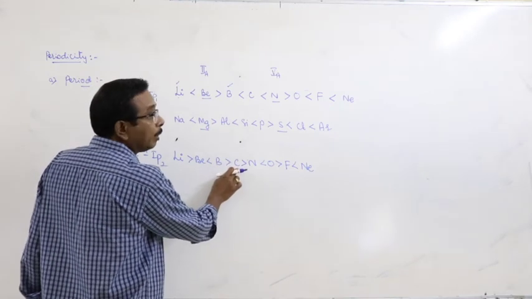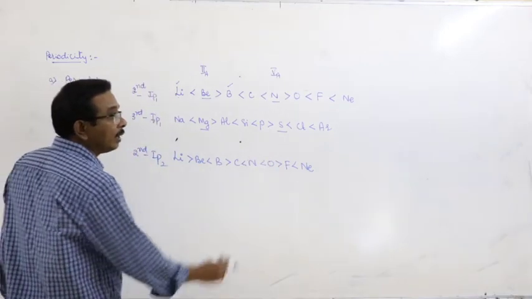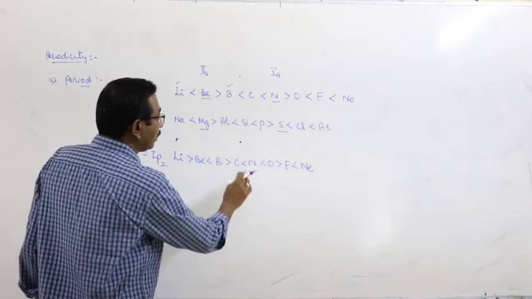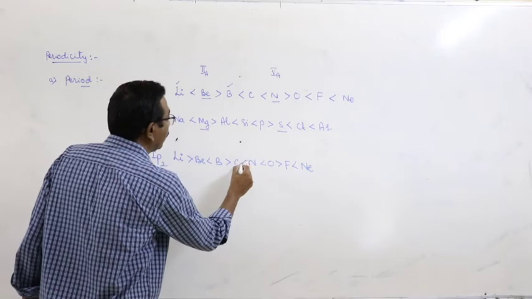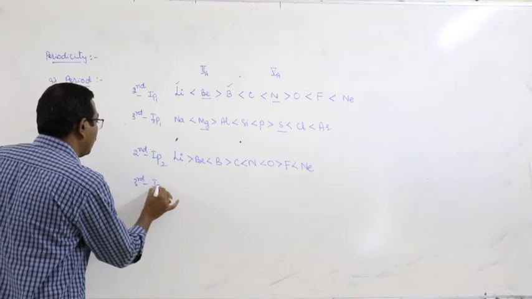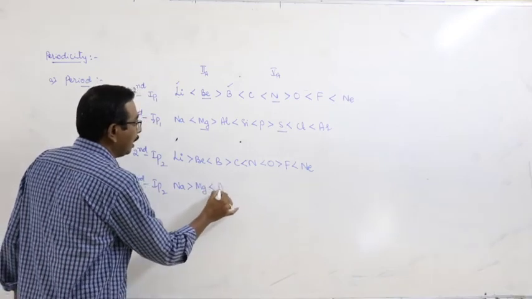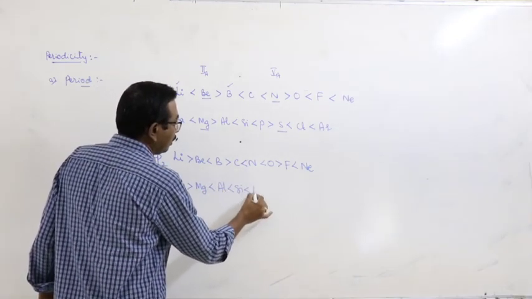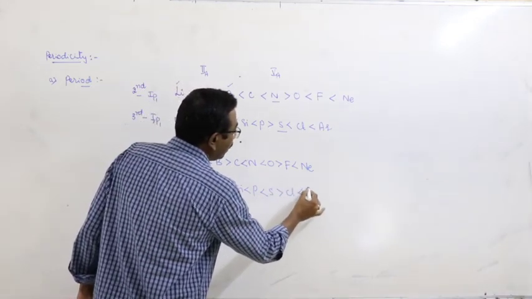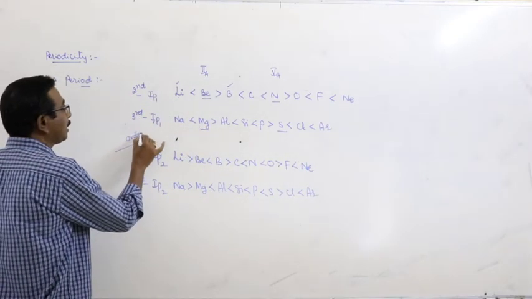Beryllium, boron, carbon, nitrogen, oxygen, nitrogen and fluorine. And the third period elements, second ionization potential: sodium, magnesium, aluminium, silicon, phosphorus, sulfur, chlorine and argon. This is about the order of second ionization potential.